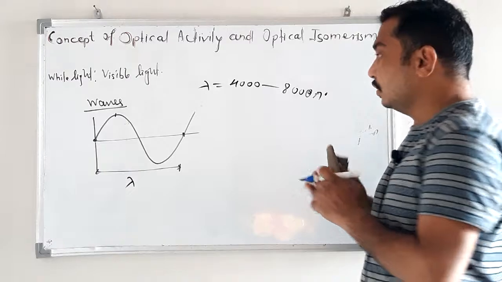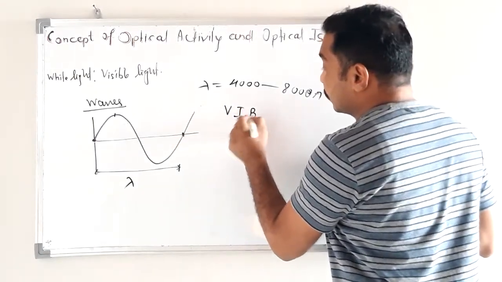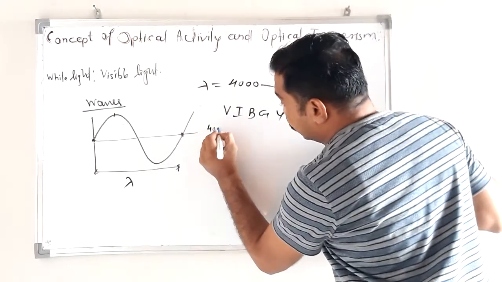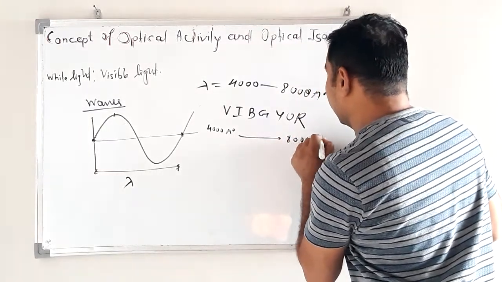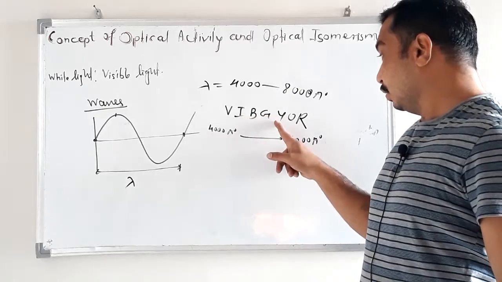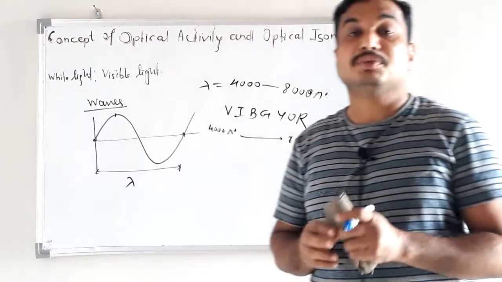This light includes 7 colors, VIBGYOR: violet, indigo, blue, green, yellow, orange, red. These colors are present in visible light.